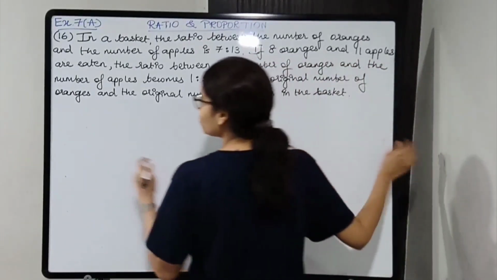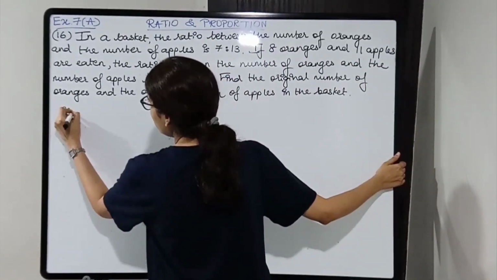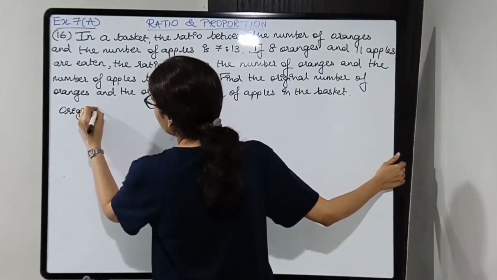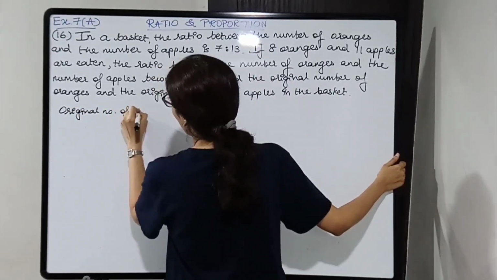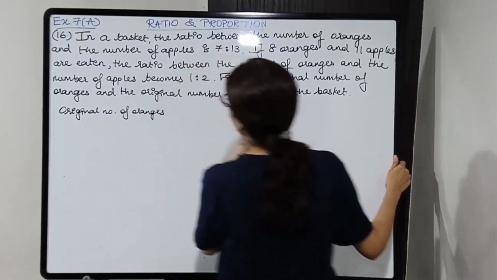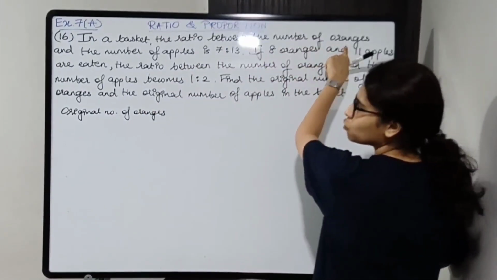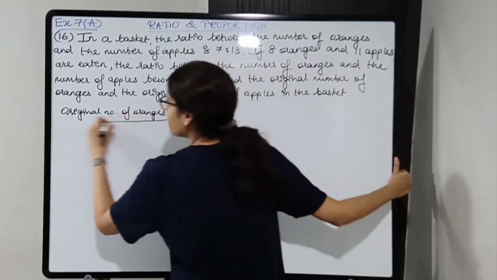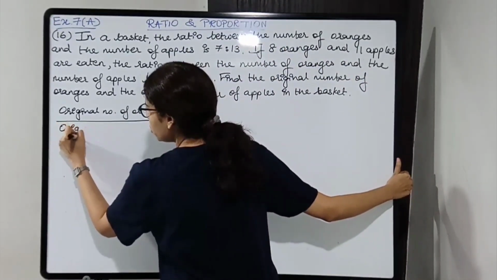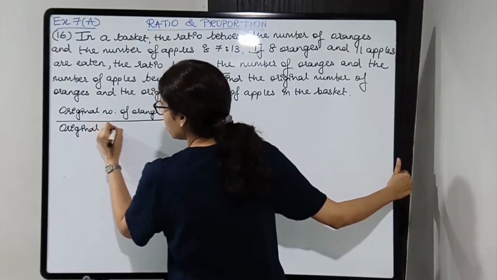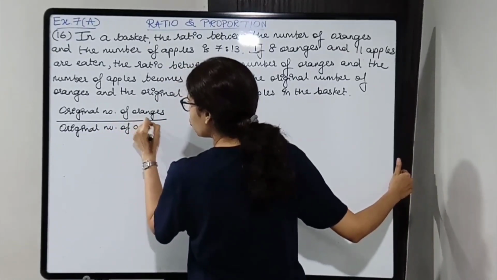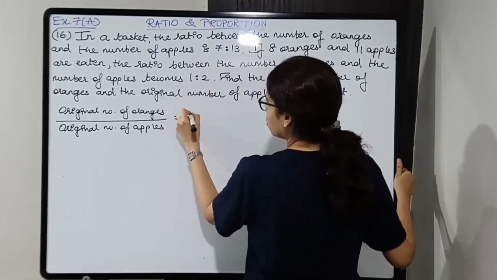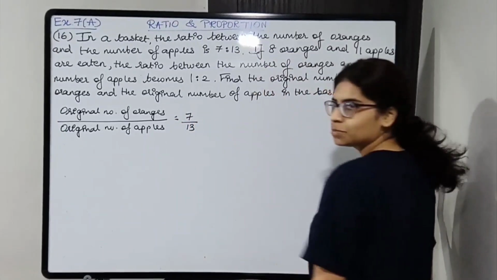So, original number of oranges, because oranges is mentioned first, ratio between number of oranges and number of apples, so you write oranges first and then apples, upon original number of apples, the ratio is given, it is how much? 7:13.